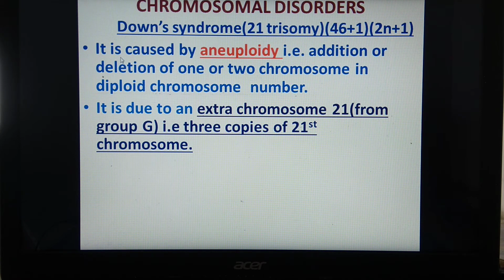Down syndrome is due to aneuploidy, here due to addition of one chromosome in the diploid number: 46 plus 1. It is due to an extra chromosome 21 from group G, that is, 3 copies of the 21st chromosome are present.